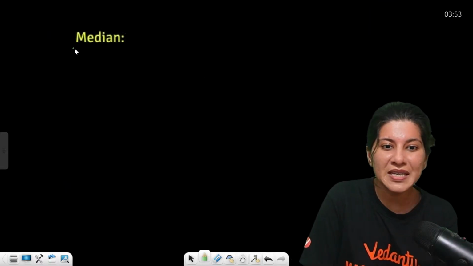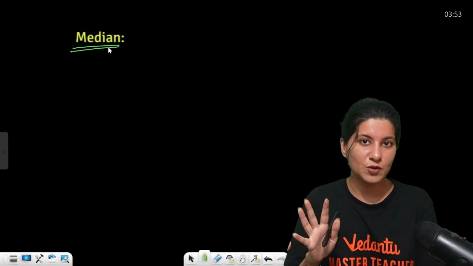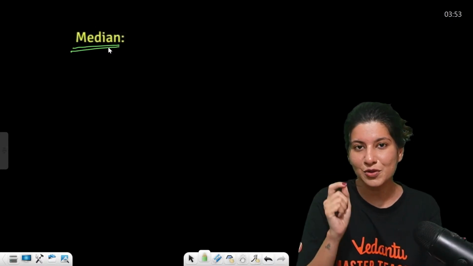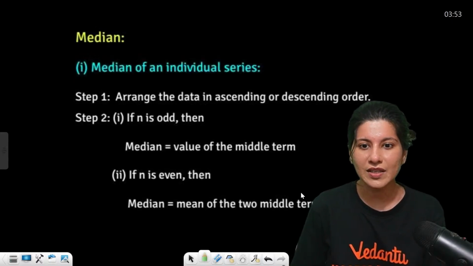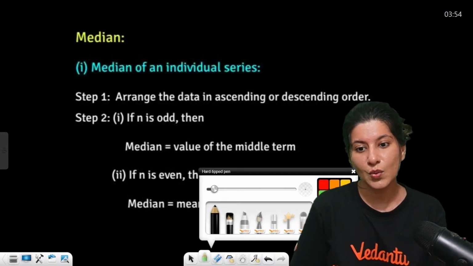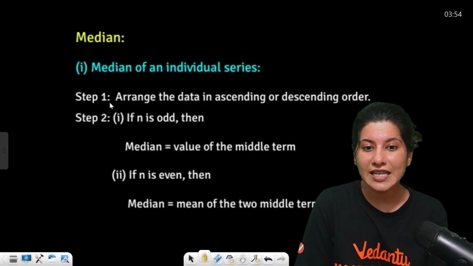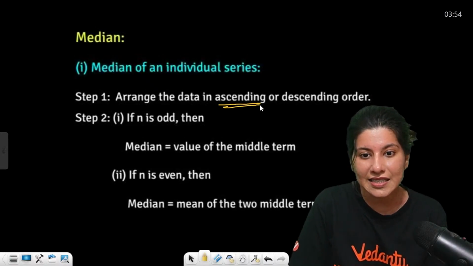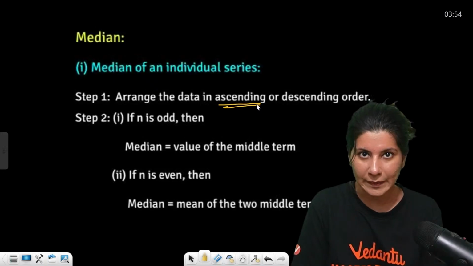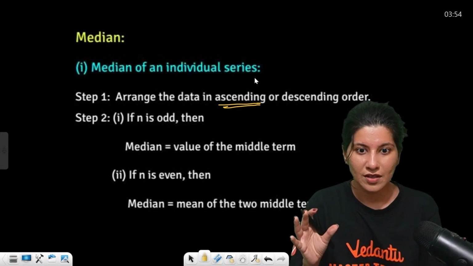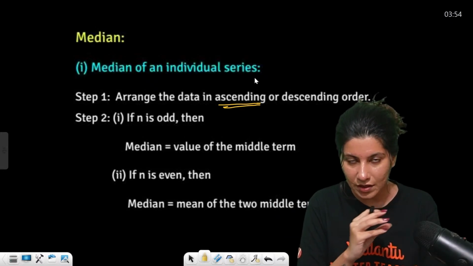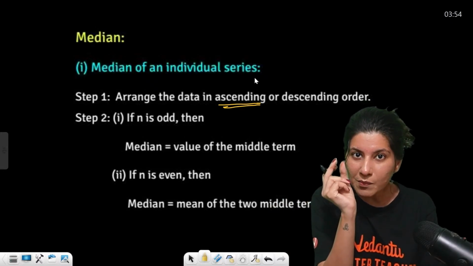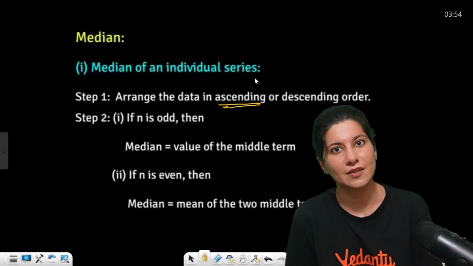Now mean we have done. We have given enough time to mean. Now is the time that you should give it to median. Now what is median? Understand. Median is something which you will get after arranging the data in increasing order. If you arrange the observations in increasing order, then the middle number will be your median.